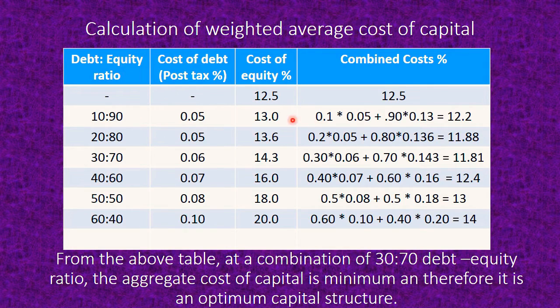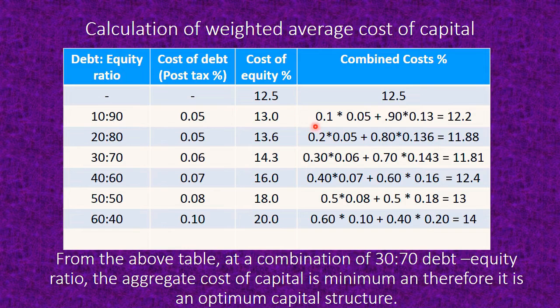We have to multiply the weightage of each type of capital by its cost. In the case of 10:90, the cost of debt is 5% and the proportion is 10%, so it is 10% multiplied by 5%.